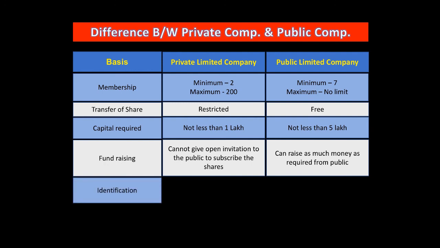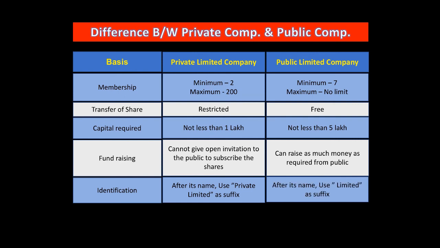Next one is based on identification. After its name, a private company uses private limited, as you can see, private limited company. But here, a public company uses limited as suffix. So it is only a limited company, not a private limited company. The last one is number of directors.